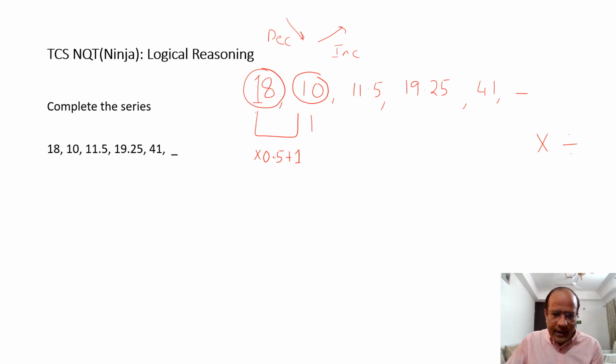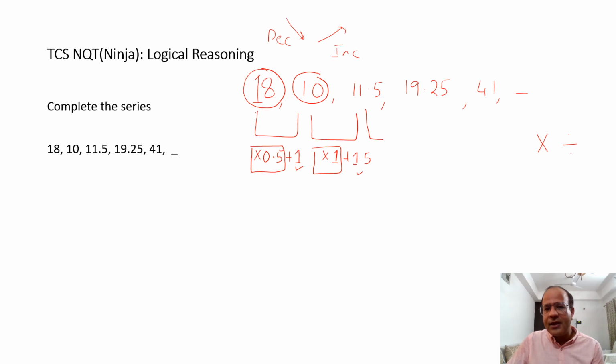Okay. From 10, I need to go to 11.5. So certainly 10 into, you would have said, if you multiply with the 1, it would have remained 10. Now you need to add a 1.5 to it. So I am basing my idea on that I multiplied with the 0.5, then I multiplied with the 1, and I added a 1 over here and a 1.5 over there.